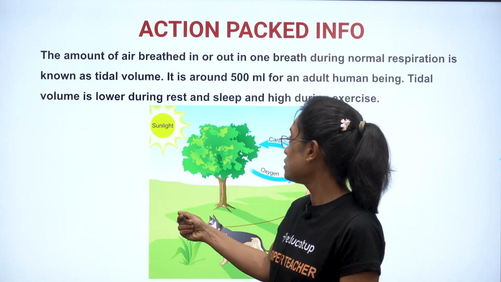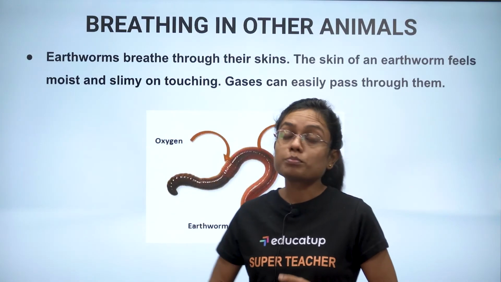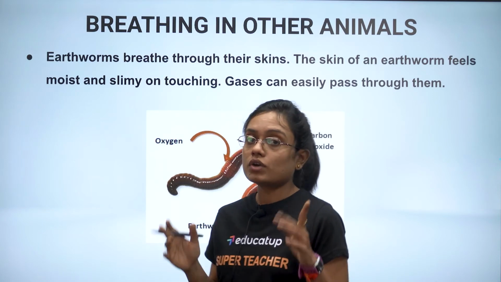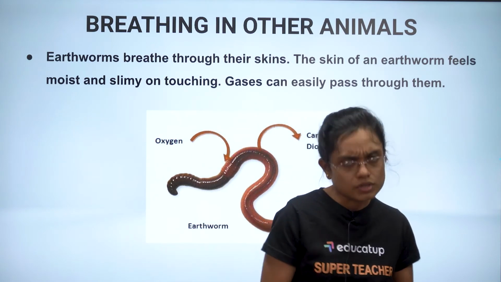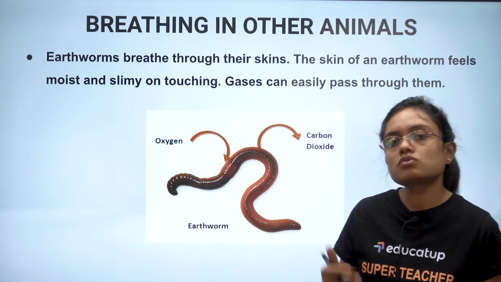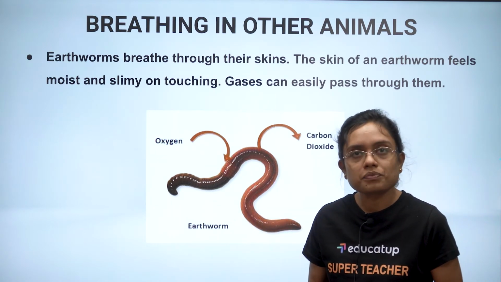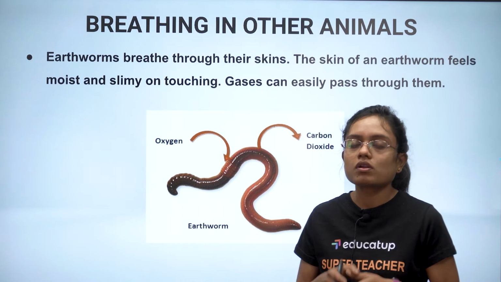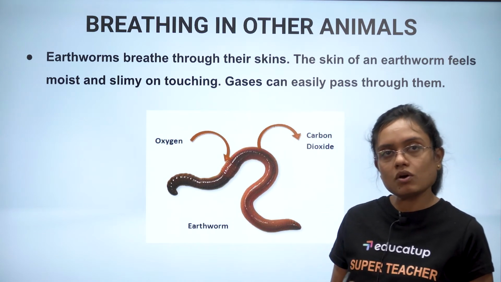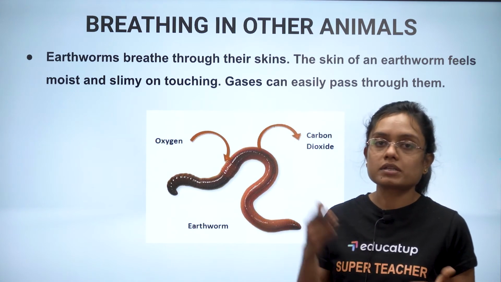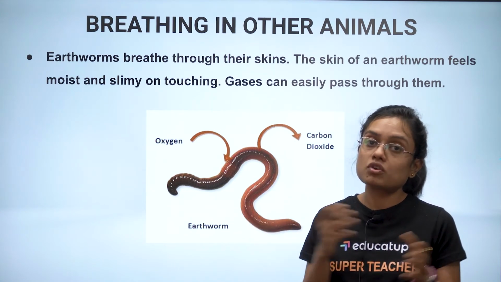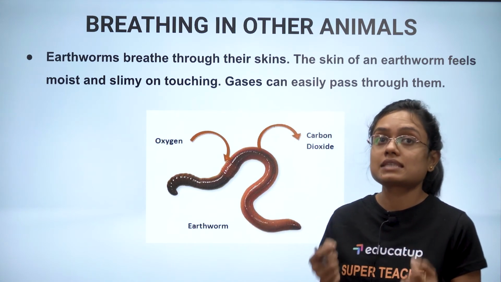Now let's move ahead. Now breathing in other animals. We are going to see breathing in other animals like earthworm. We have already discussed this, that earthworm breathe through its moist skin. The skin of an earthworm always feels moist and slimy on touch. Gases can easily pass on through its skin. Carbon dioxide and oxygen. The exchange of gases takes place through its skin.